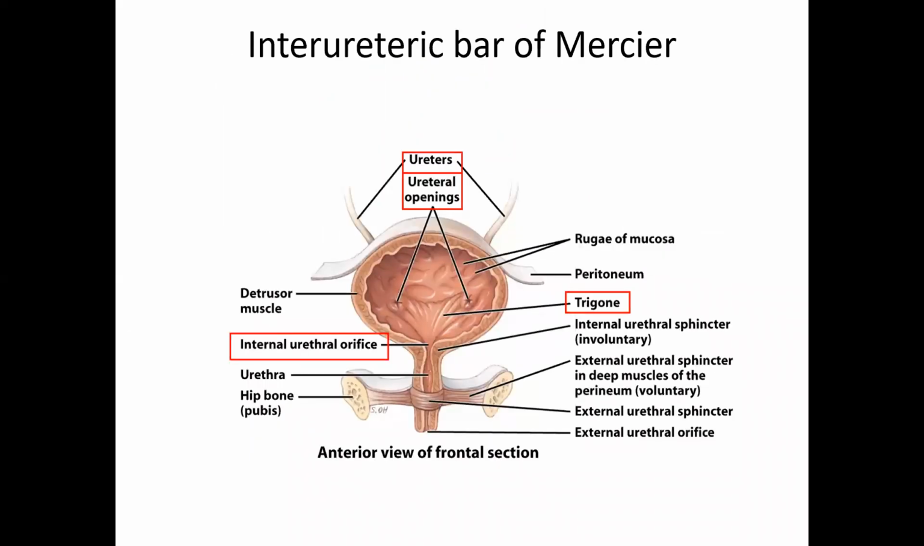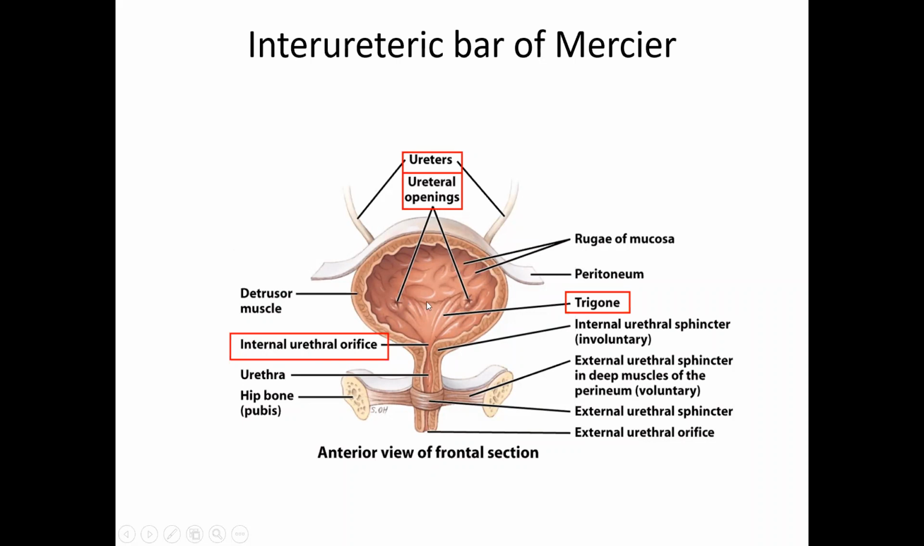Urinary bladder, interureteric bar of Mercier. The ureters are described as entering the urinary bladder 2 inches apart, that is 5 centimeters apart. But the internal openings of the ureters are connected by a horizontal ridge, which is called the interureteric bar of Mercier. The interureteric bar of Mercier is only 1 inch in breadth, that is 2.5 centimeters. So the external openings of the ureters are 5 centimeters apart.